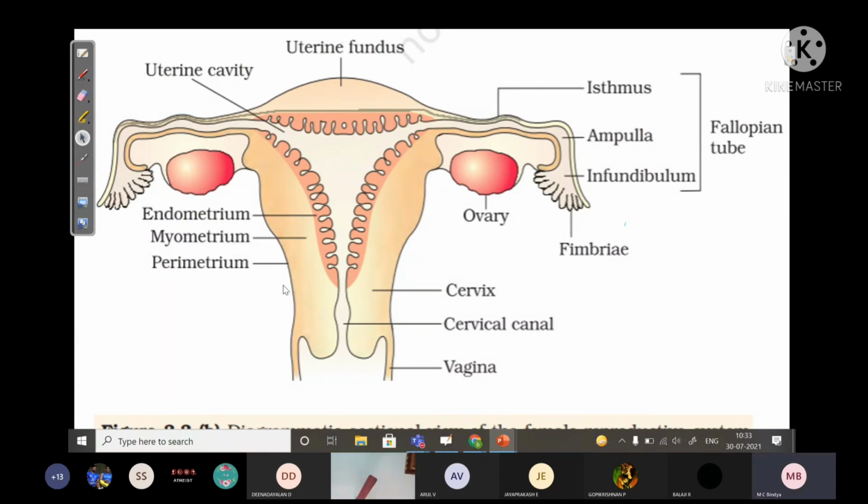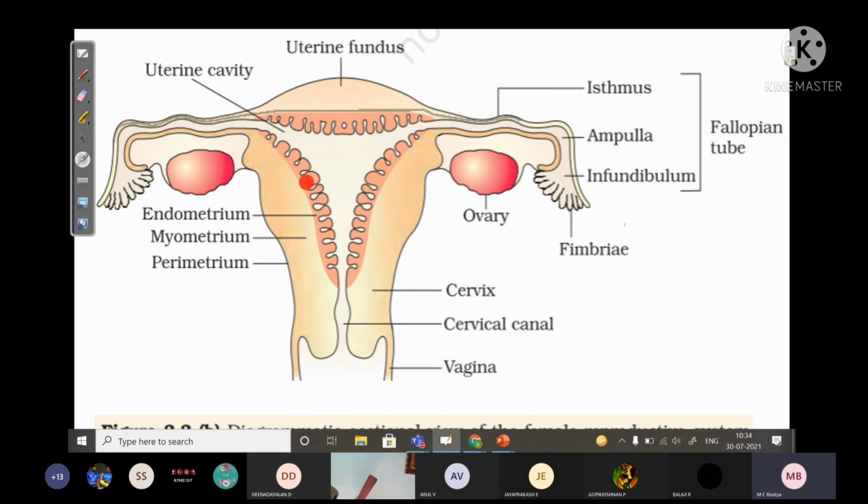This is the female reproductive organ system. Accessory ducts. These are the accessory ducts of female reproductive system: fallopian tube, ovaries, uterus, cervical canal, vagina, and these muscles. So the muscles of uterus is called myometrium, and the lining of the uterus, which is richly supplied with blood vessels, is called endometrium. Protective covering here is called perimetrium.